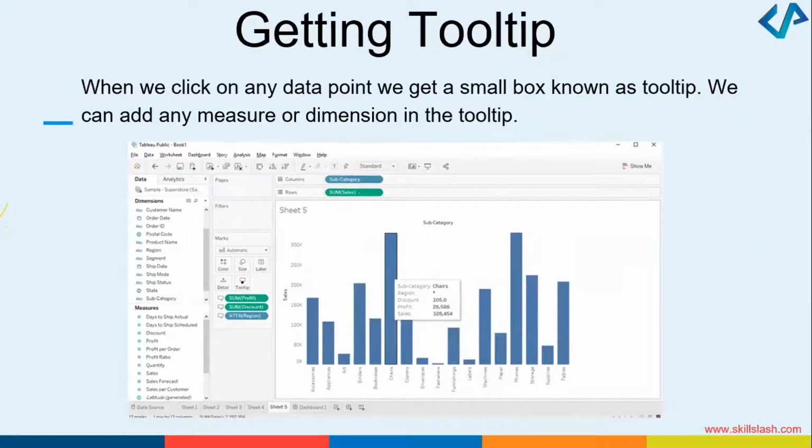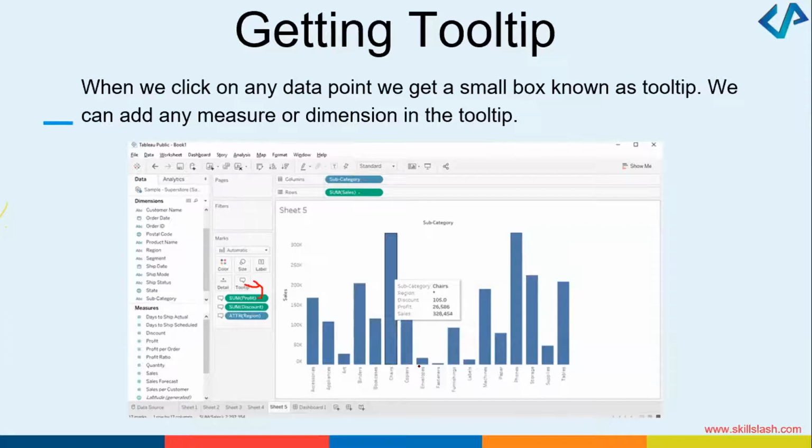How can you do that? Using this tooltip option. For example, this tooltip tells me the subcategory is chairs, the region is this, discount is 105, profit is 26,586. Then we've got sales, which is 328,454, right? So some kind of information can be fetched using this tooltip option. This is how we can get some tooltips.